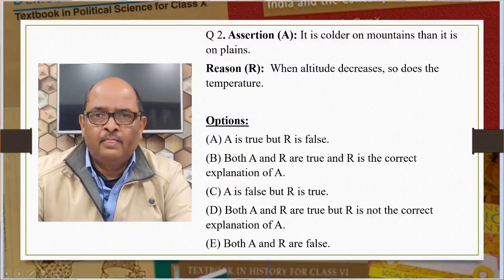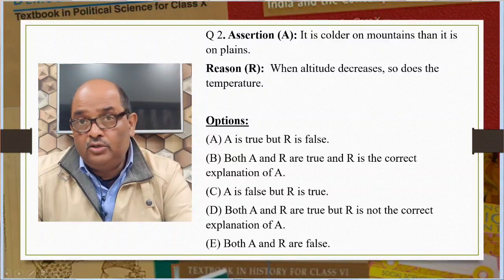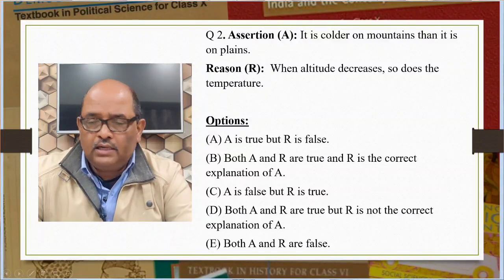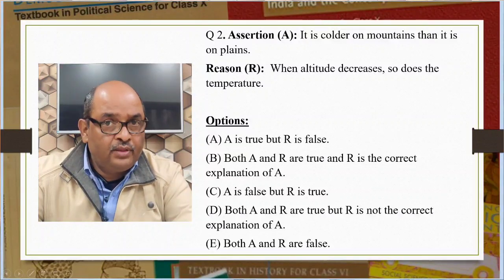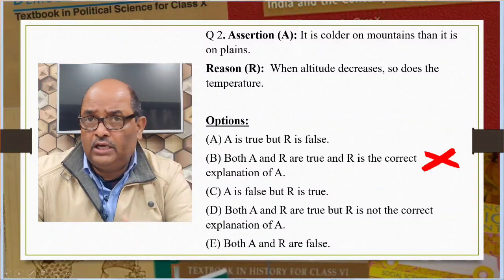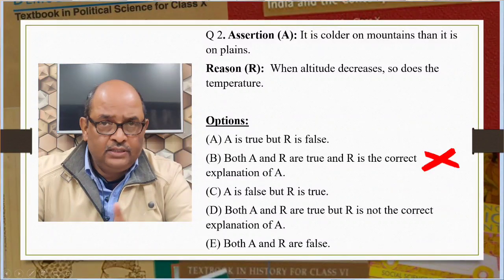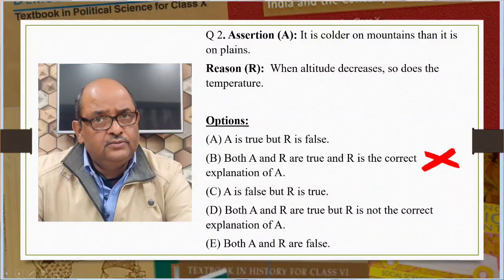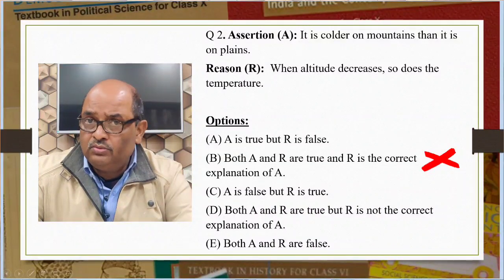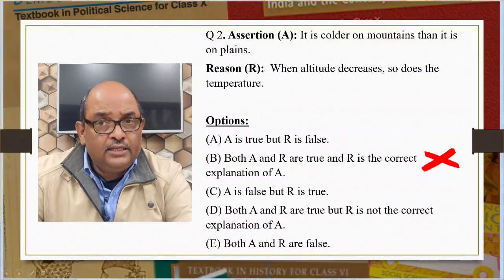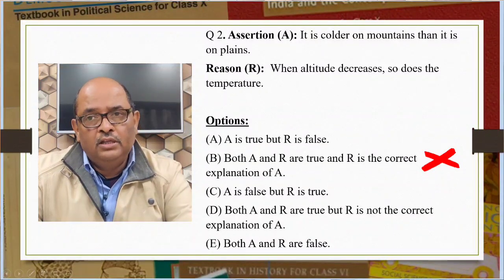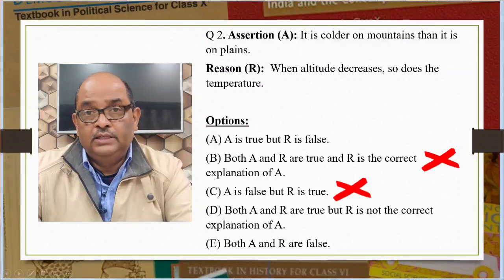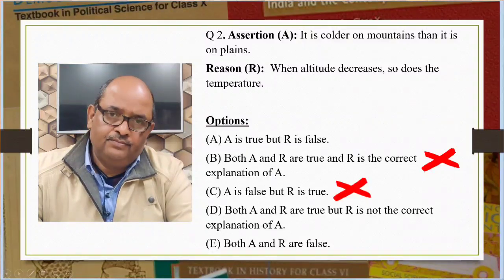Option B. Both A and R are true and R is the correct explanation of A. We will reject this option because R is false. Let us see the third option. C. A is false but R is true. We have seen that A is true, so we will reject this option too.